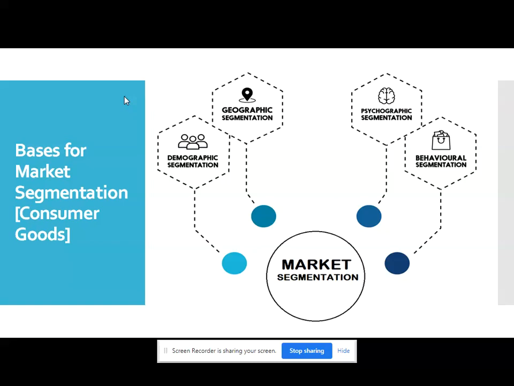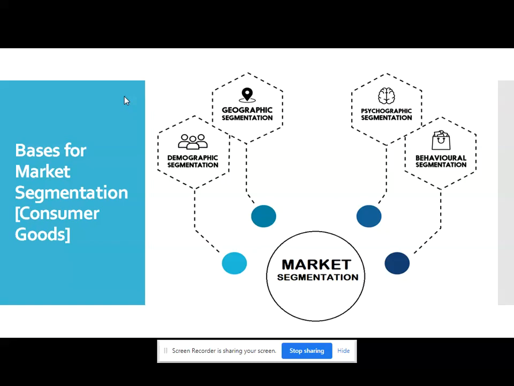So on which basis can we divide consumer goods? What is the base for segmentation for consumer goods? This consumer goods segment base can be divided into four parts. As you can see in this figure, we can divide by demographic profile, which is called demographic segmentation. We can divide the customer market on the basis of geographic, psychographic, or behavioral segmentation.